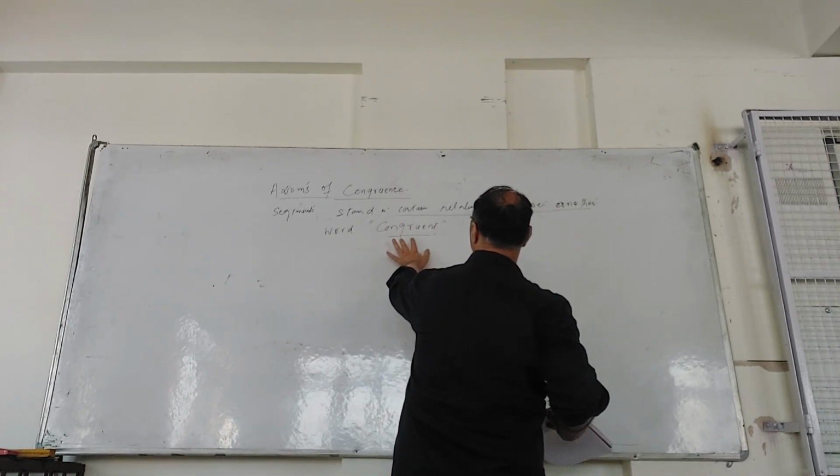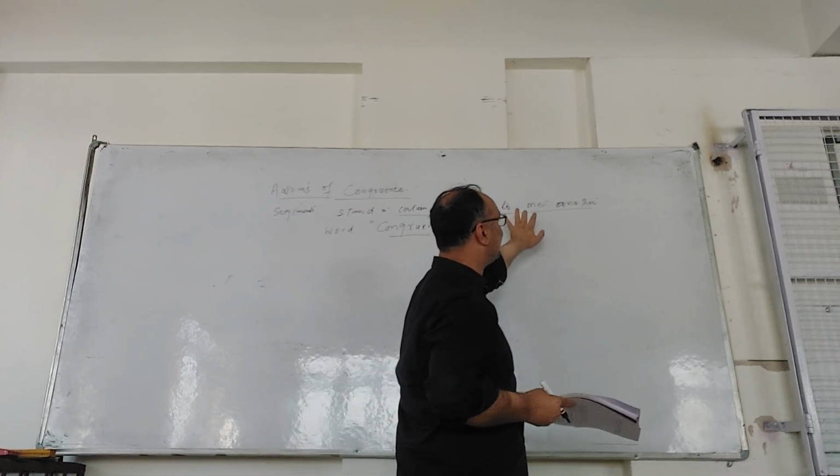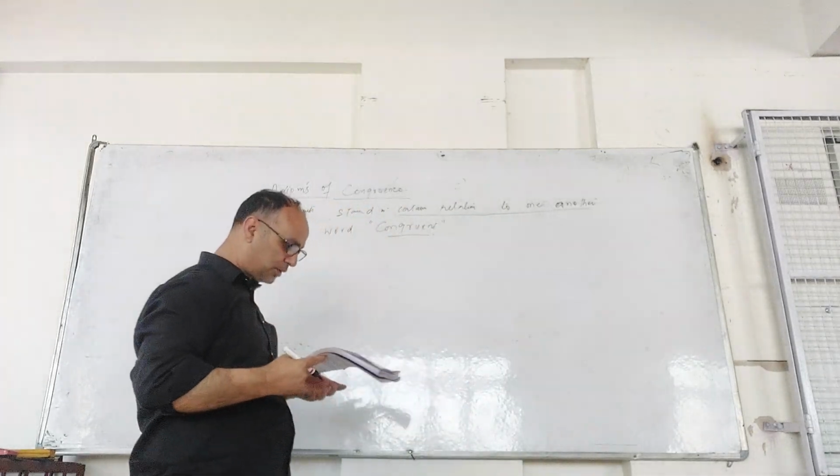So segments stand in relation to one another, and they are described by the word congruent.